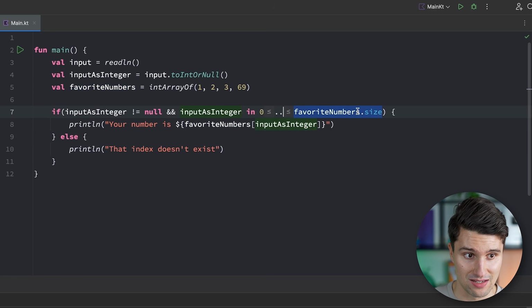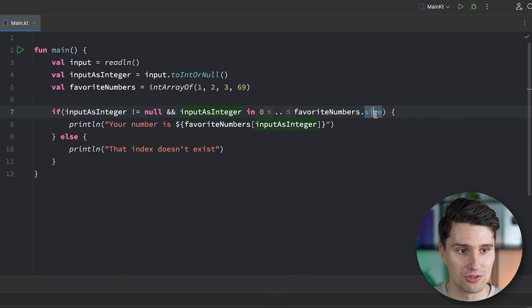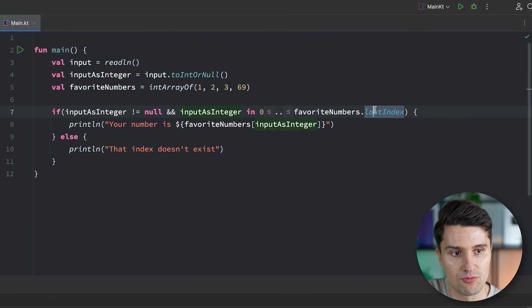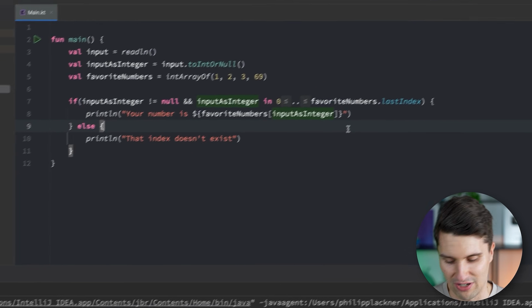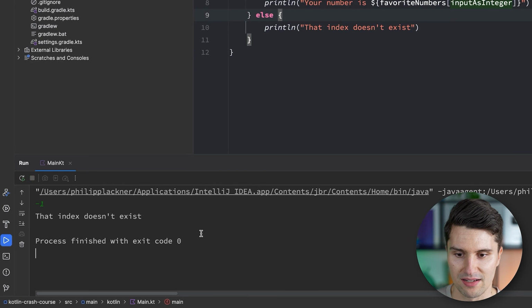Favorite numbers.size is equal to 4 since we have 4 elements, but there is no index 4. The highest index is 3. So we would need to use the last index variable here instead, since that refers to the highest index that is still valid. And if we now run this again and we enter -1, it says that index doesn't exist